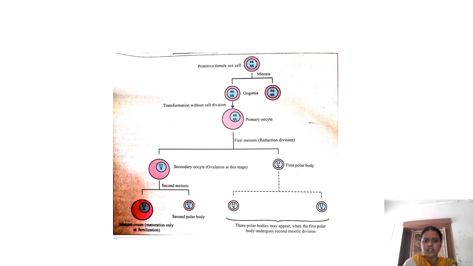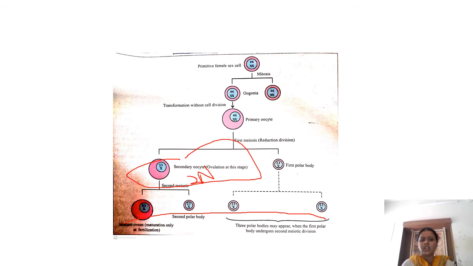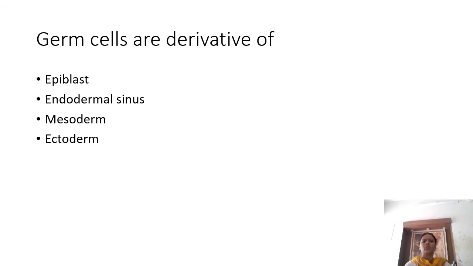So again you can see here, the secondary oocyte is haploid, but it has 2n amount of genetic material because it is a son or daughter. Only when it comes to grandsons or granddaughters, they are going to have a haploid number of chromosomes and 1n amount of genetic material. So germ cells, like any definitive cell, are derivatives of the epiblast. So you don't have to worry about it. If there is epiblast, it is epiblast.